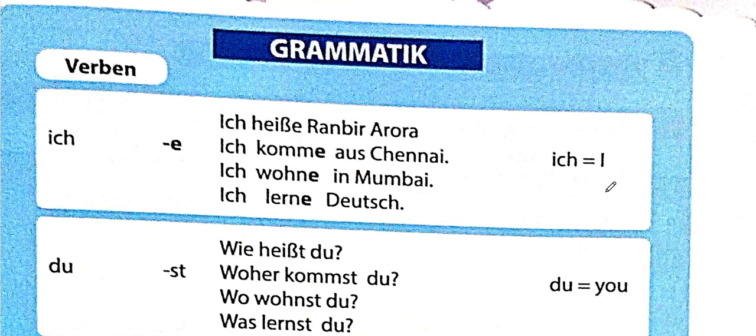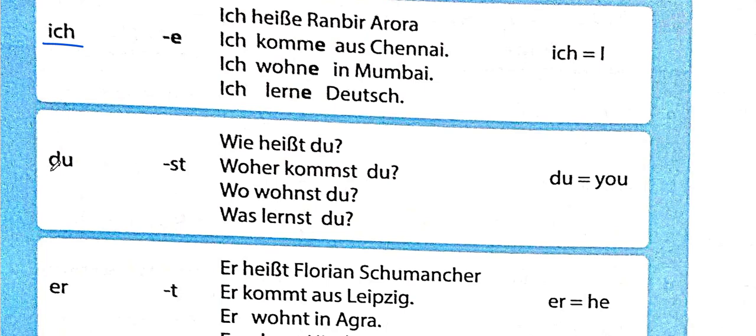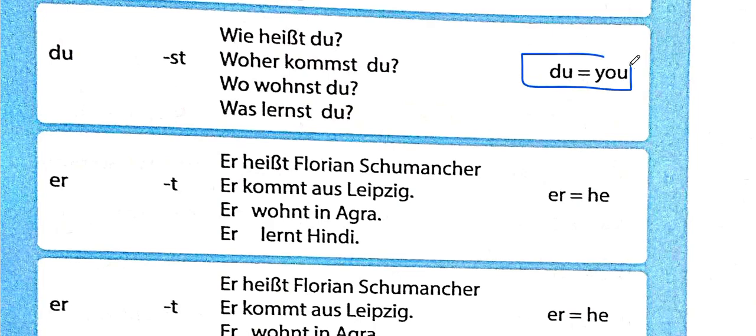Okay. Next, your grammatik, which is your grammar portion. And here we come to the verb conjugation that I've been talking about. This is a really important part in German. So here, as you can see, with different subjects, you have different endings. Here are a few examples which will give us a quick understanding of how these are supposed to be used. With ich, we have the ending e. Doesn't matter the verb: heißen, kommen, wohnen, lernen. Ich means I.